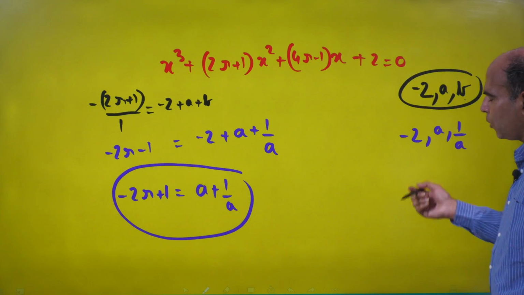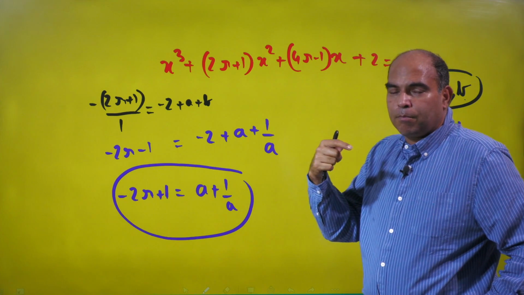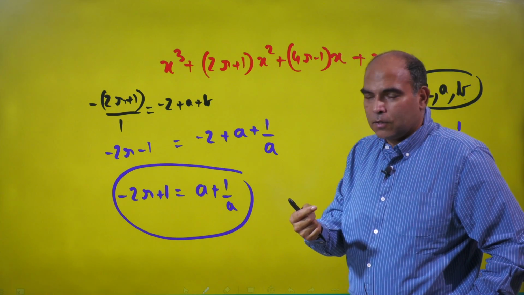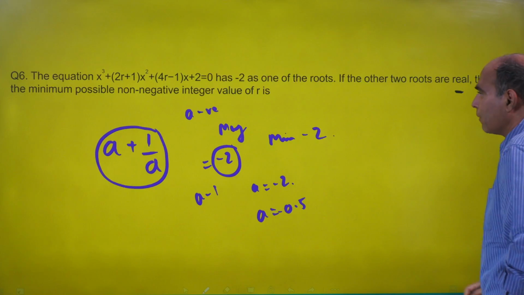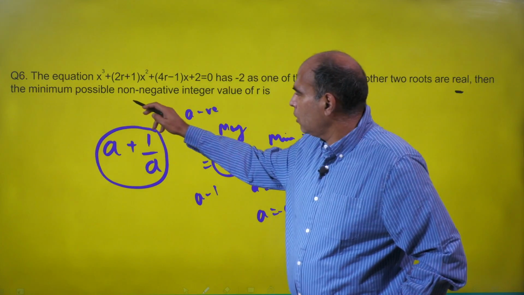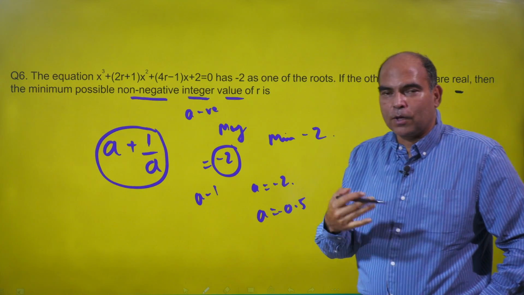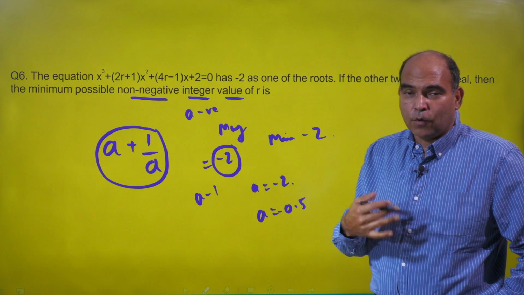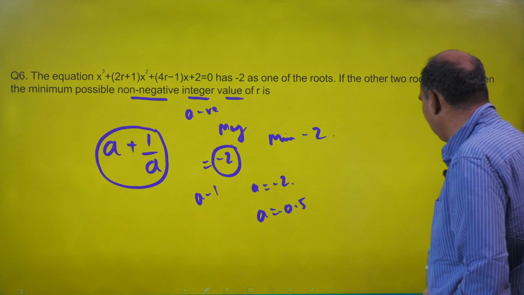So once you reach this point, they are asking you for the minimum possible non-negative integer value of r. So if I try to put non-negative, you just go back to this language, minimum possible non-negative integer value of r. So non-negative means 0, 1, 2 we are looking at. Integer value means we are only looking at 0, 1, 2, you're not looking at 0.5, 0.6 and so on, and we are talking about the minimum.